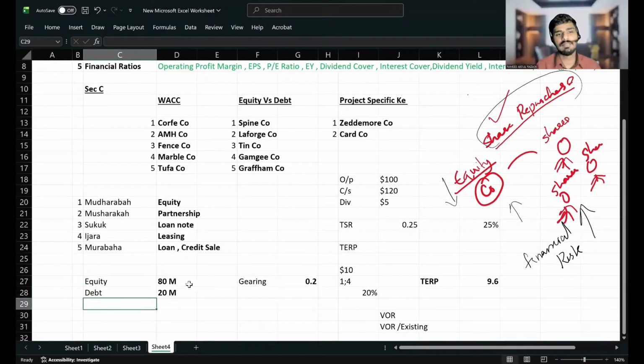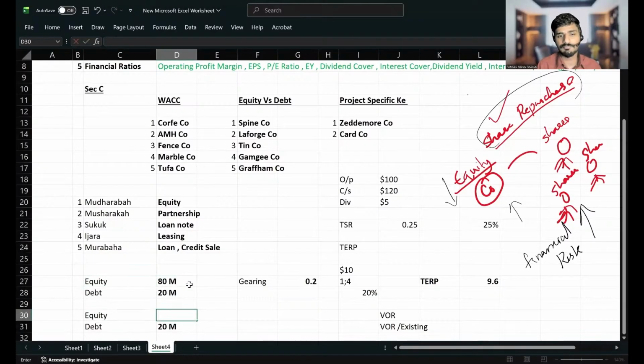Suppose I have given a share repurchase, which means equity is going to reduce, let's say 60 million. 20 million shares I have repurchased and I have given that cash back. So now what will be the gearing? 20 divided by 80, debt divided by debt plus equity, which means 0.25.